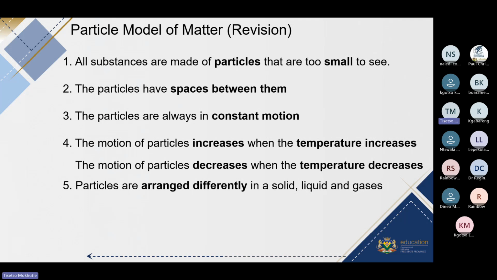And the fourth one is that if you heat a material, the particles will start to move faster and faster as the temperature increases. And if you take that material and you cool it, the particles that make up that material will slow down in motion.